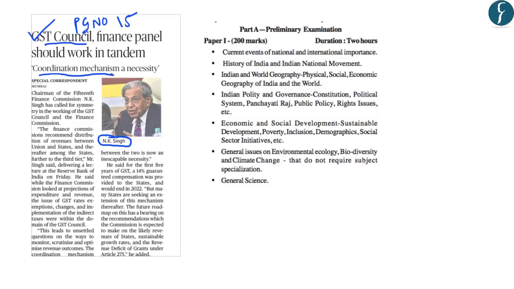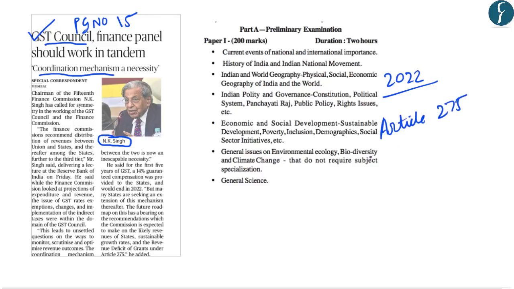Now, when the Goods and Services Tax was introduced, a guaranteed 14% compensation was provided to the states to compensate for the revenue loss that occurs due to the implementation of GST. However, this guaranteed compensation would end by the year 2022. Further, you should note that the Finance Commission provides various grants to the states under the statutory grants under Article 275 of the Indian Constitution.